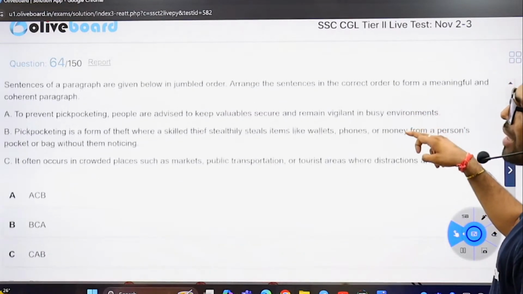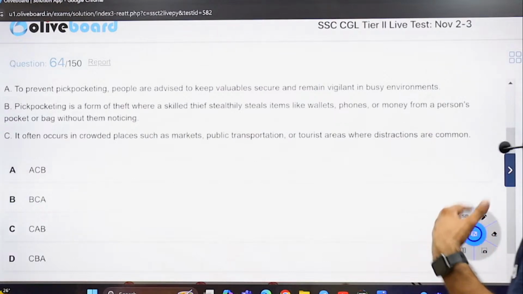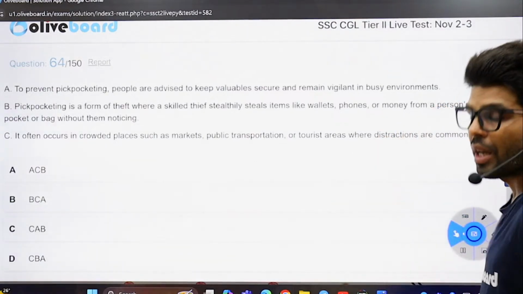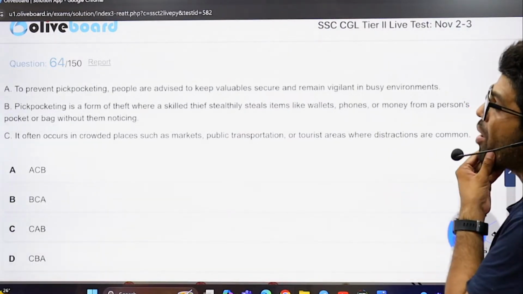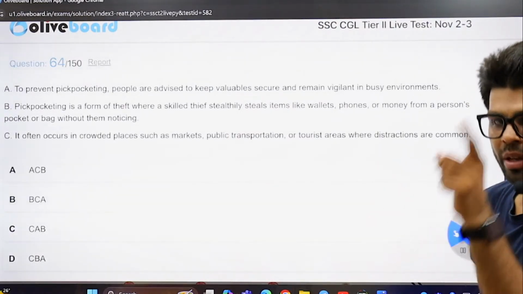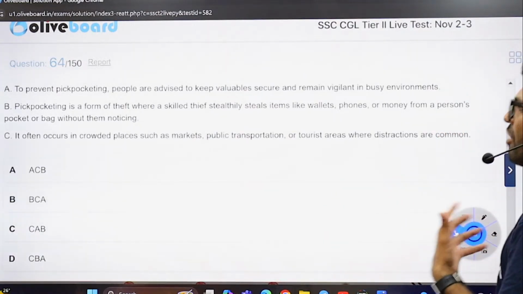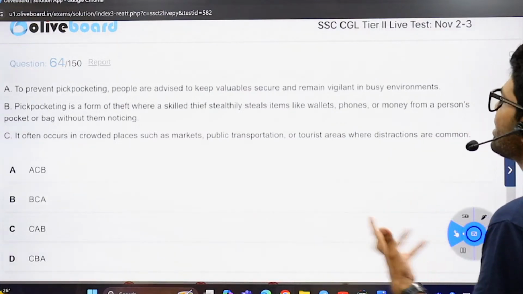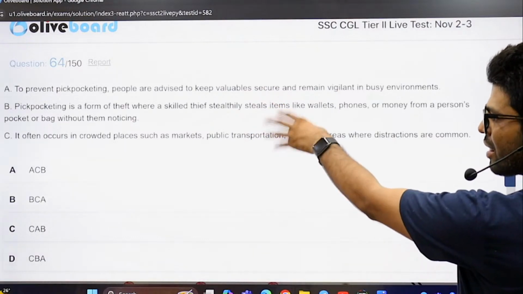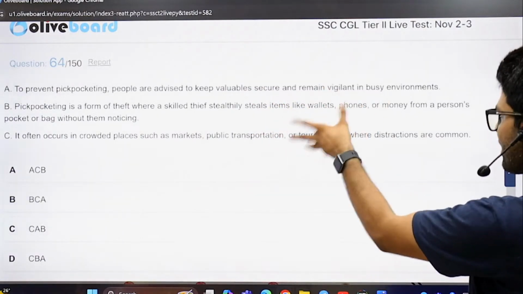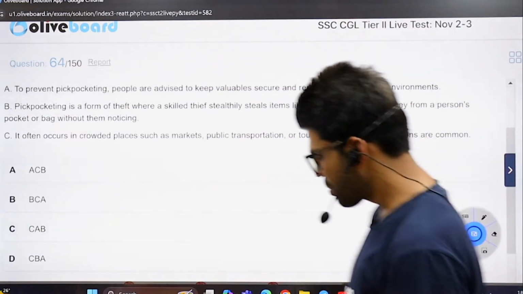You can have the Parajumble, which is an easy peasy one in my opinion, because we just have 3 sentences. To prevent pickpocketing, and I don't even know in Parajumbles, in RCs, say in close tests also, what pickpocketing is. If the passage defines, I'll be picking that first. To prevent pickpocketing, people are advised to keep valuables secure and remain vigilant in the busy environments. Fine. Pickpocketing is a form of theft where a skilled thief stealthily steals items from a person's pocket or bag without them noticing. Fine. That's the description of the word pickpocketing.